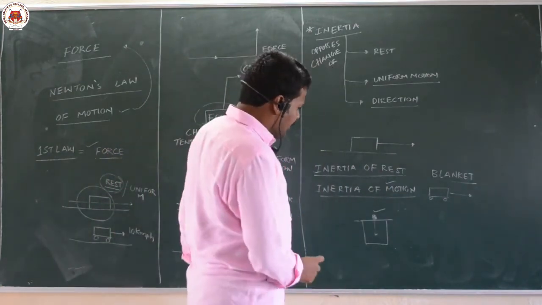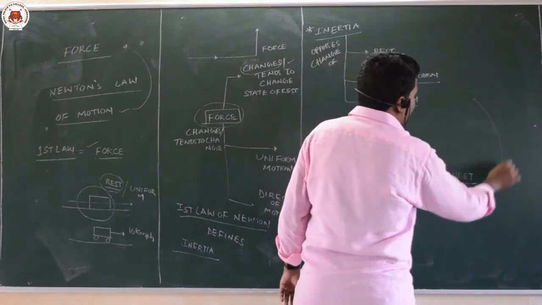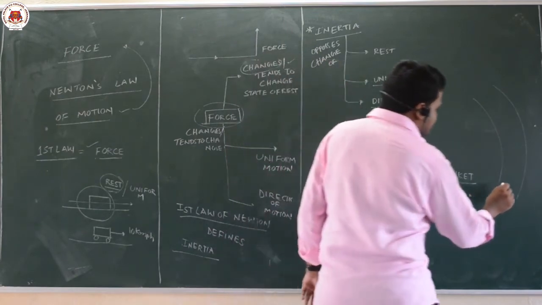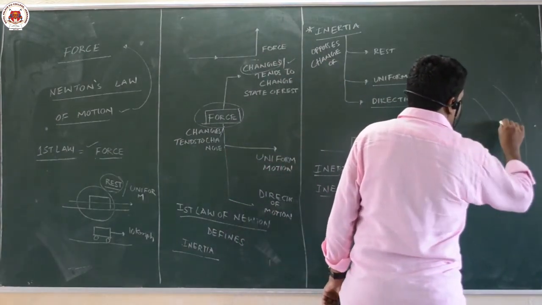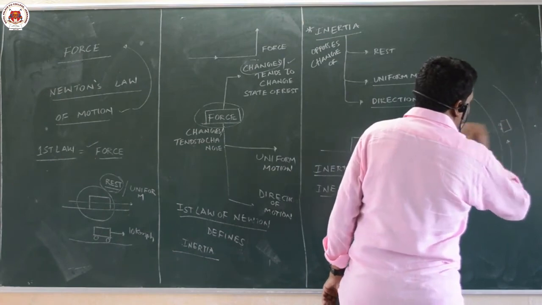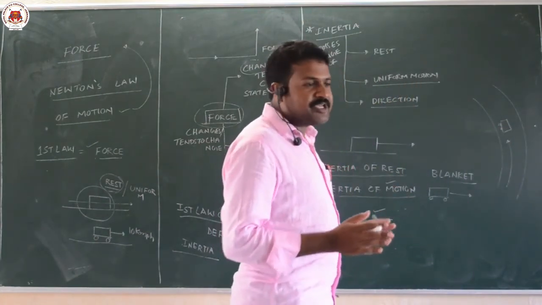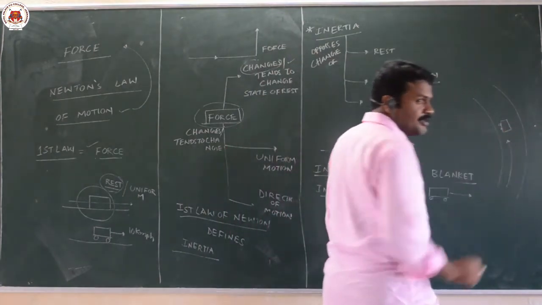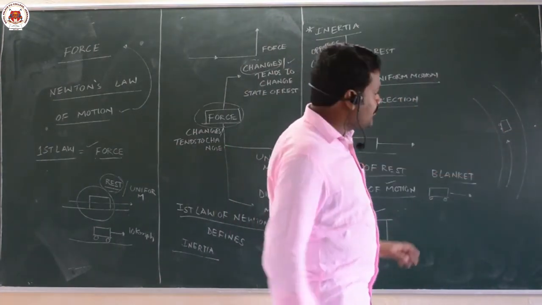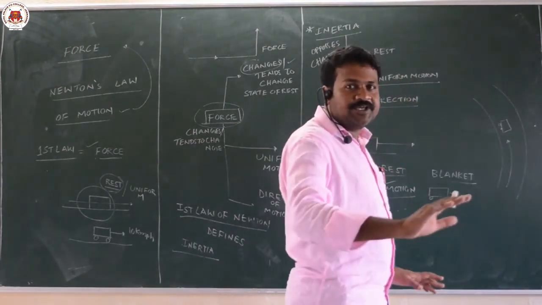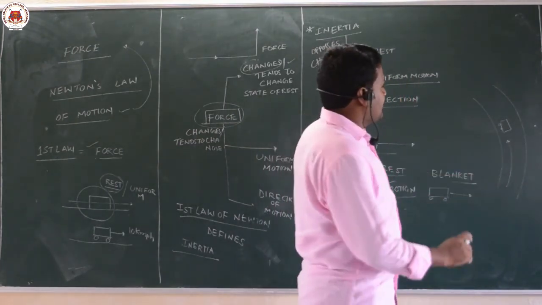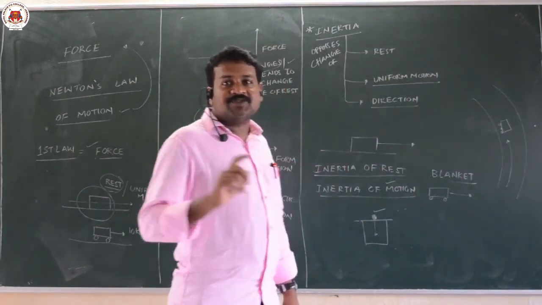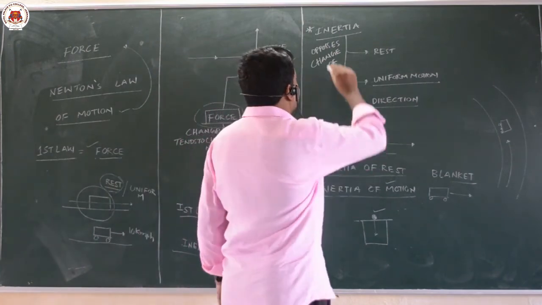And inertia of direction. This is also a very common experience when you are moving along a curved road. If the driver of the bus is taking a turn, passengers will bend like this. Even if you are going on your cycle and moving around a curved road, the person sitting on that bike will bend. That means you are not ready to change your direction, which is an example for inertia.